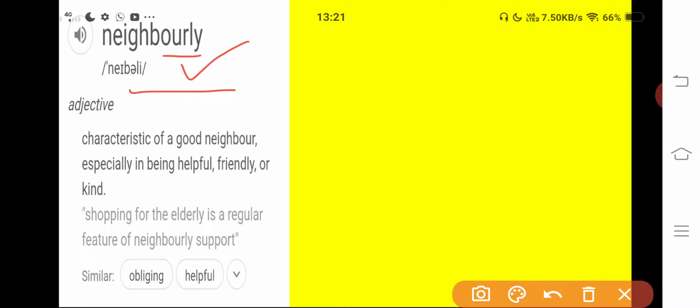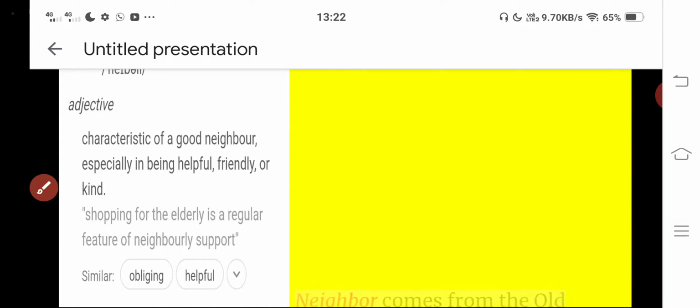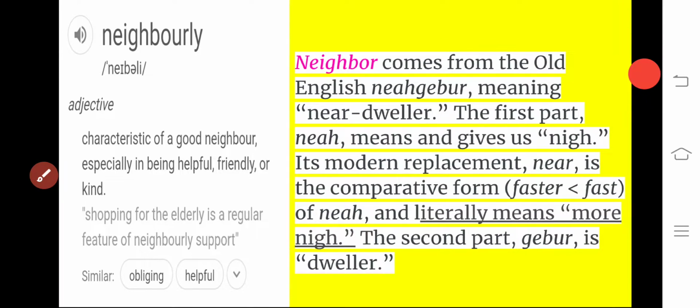Actually, the spelling NEIGHBOURLY is the word used in the UK. We are not using that spelling in India, but you could find it in the country UK. Let me clarify that by giving you further discussion. Neighbor comes from the Old English word NEHGEBUR, meaning near dweller.